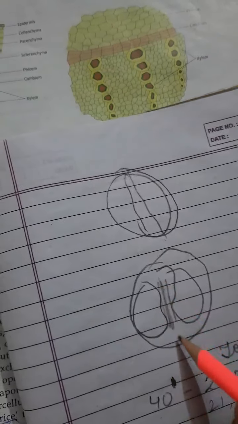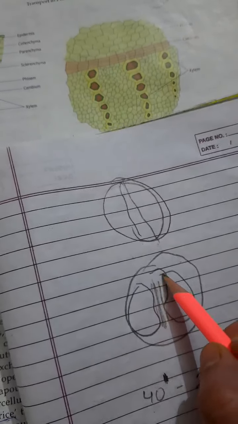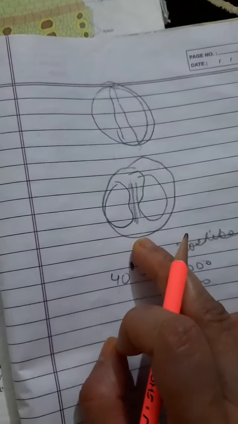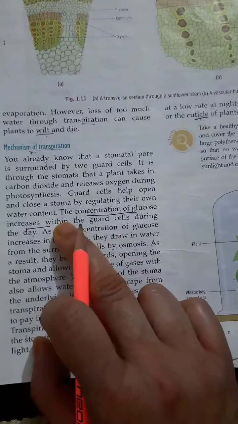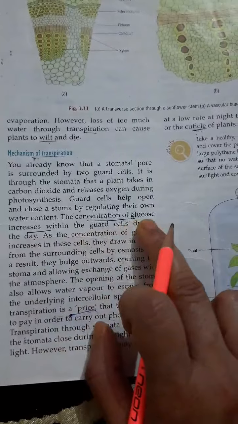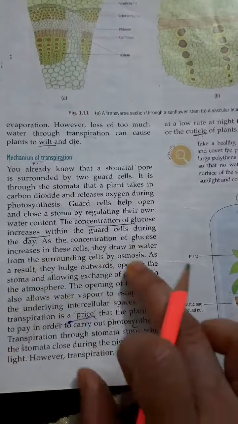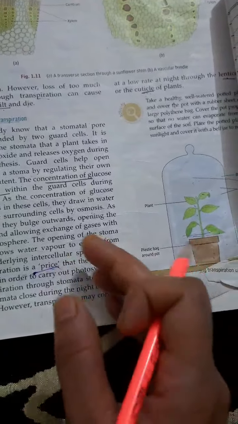From this, exchange of gases takes place, and along with it some of the water also gets out from these pores, the open place. Actually this is the price the plant pays for the process of exchange of gases. So here you can see guard cells open and close the stomata by regulating their own water content. The concentration of glucose increases within the guard cells during the day, and due to this these cells draw water from the surrounding cells, so the guard cells bulge out. It gives the place, and the water from the intercellular spaces comes near that.